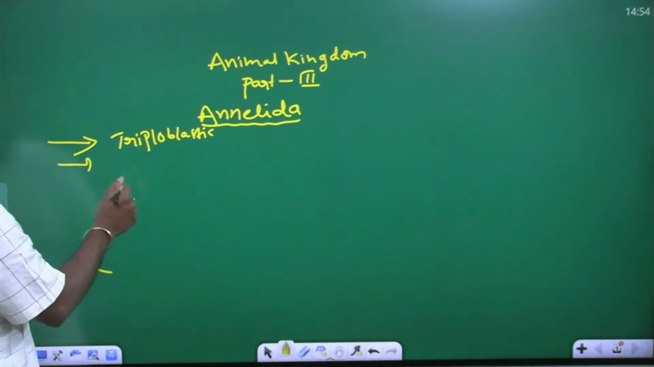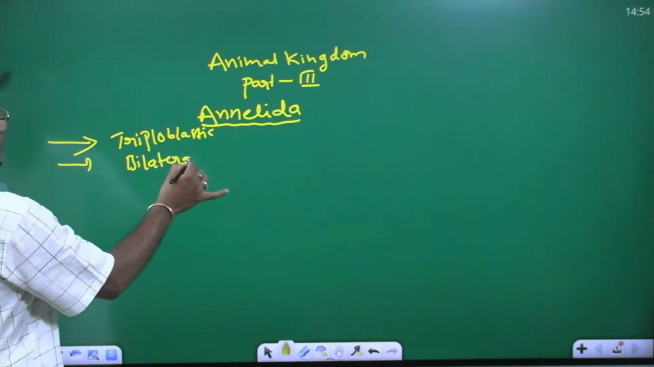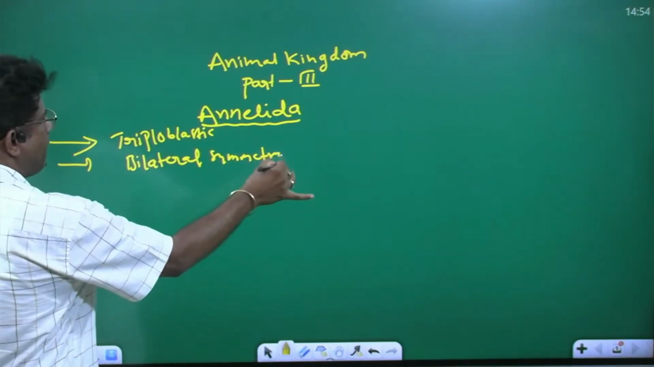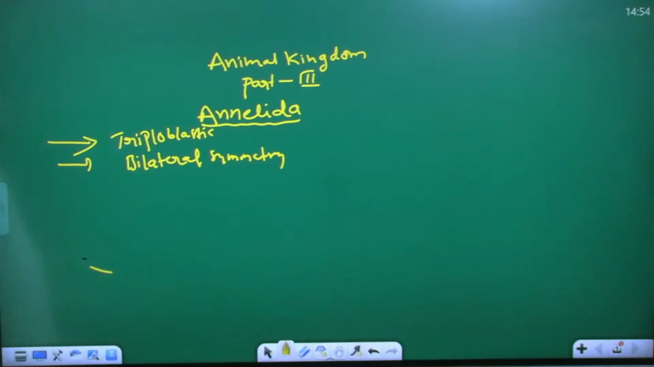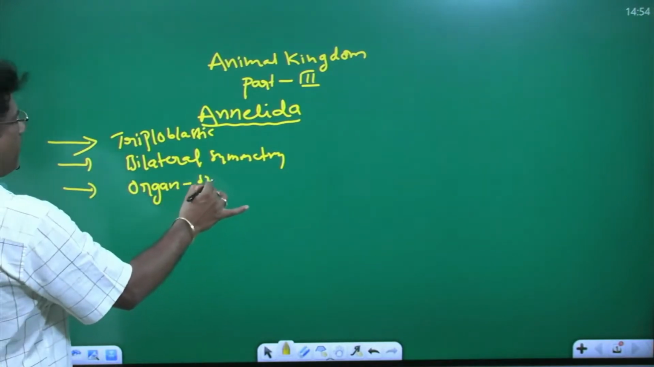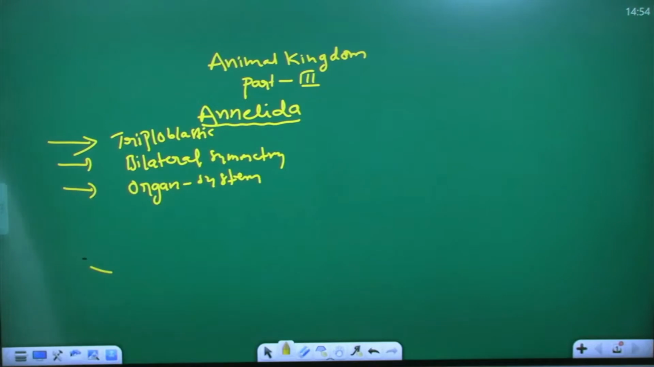They also exhibit bilateral symmetry. Okay. So they exhibit organ and organ system level of organization.